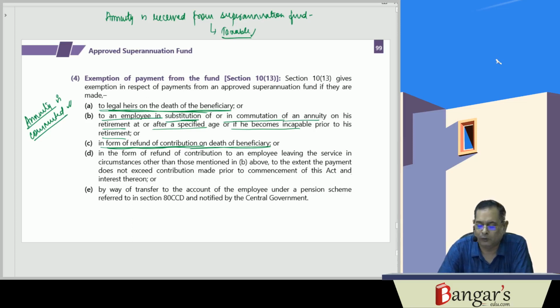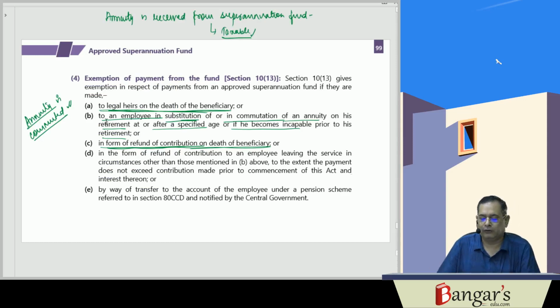The contributions which have been made prior to the commencement of the act and interest thereon. Or if the amount which is received from the superannuation fund is transferred to the NPS account, then also the taxability in such case will not arise. So this exemption has been provided in respect of approved superannuation fund. So this was the tax treatment of the recognized provident fund and approved superannuation fund.